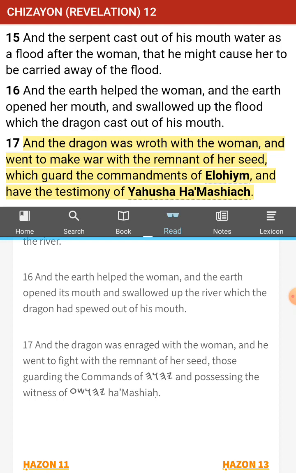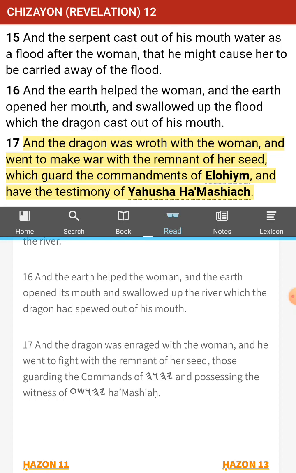And there's two qualifications of the people who are literally saved. And people don't get this. Nobody cares about any of this stuff. It says right there, those guarding the commands of Yahuwah, right? When you take the laws, statutes, and commandments of our Creator and you toss them in the ditch, you toss them on the tree, or they don't apply to your life, you are not guarding the commands of Yahuwah.